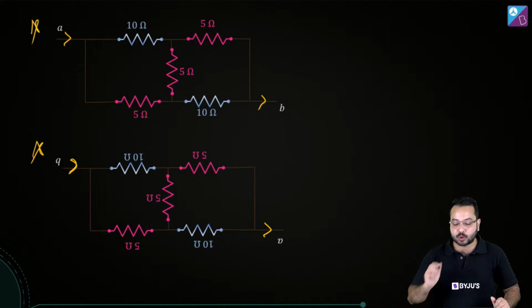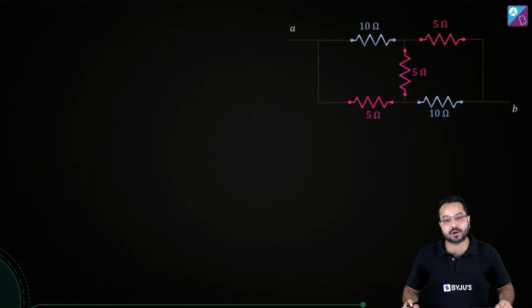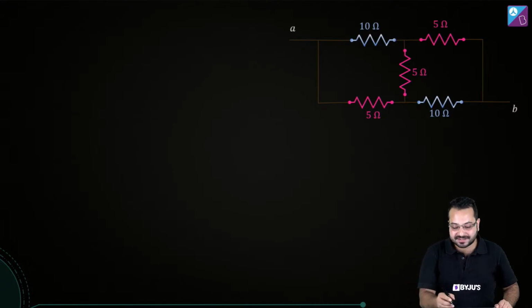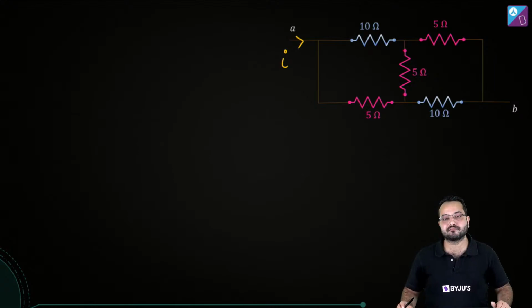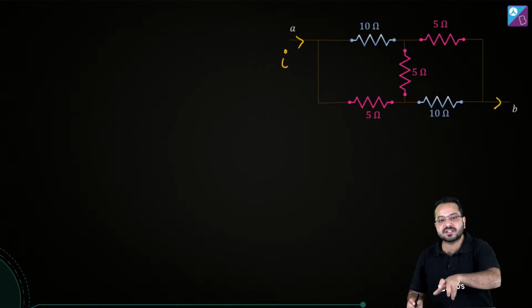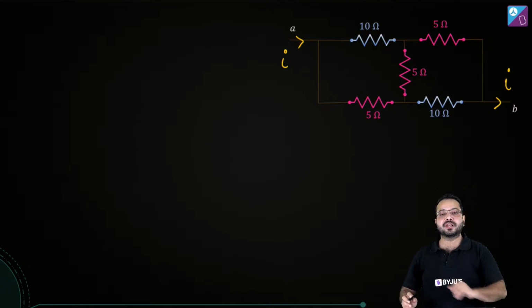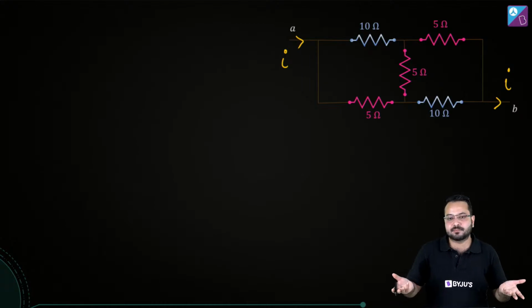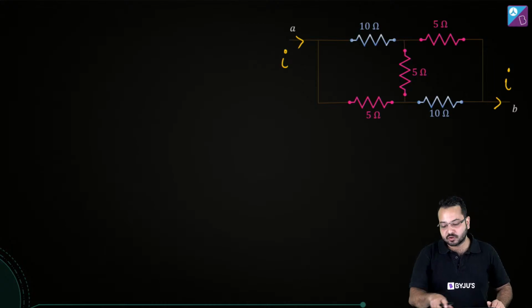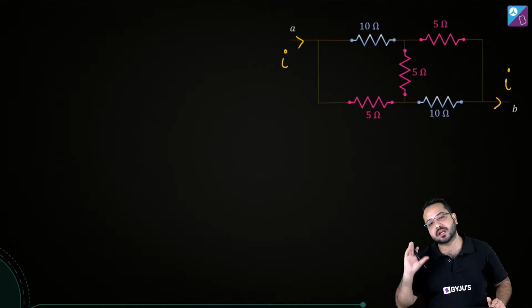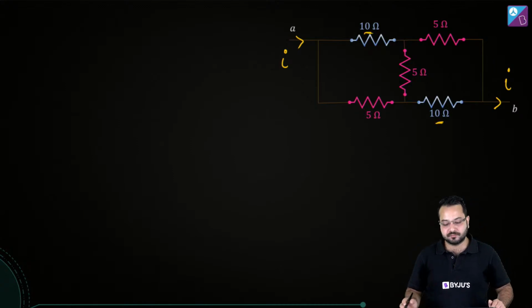Okay? So now we are going to use this concept to solve this question. What I'm going to argue over here is, let's say that current I has been sent through A. So obviously after all this branching and rebranching and rejoining has been done, current I will be coming out of B. That's pretty obvious. That's simply junction law. So I'm sending current I through A, so obviously I'm going to get current I through B.